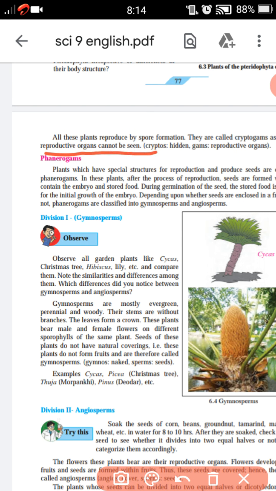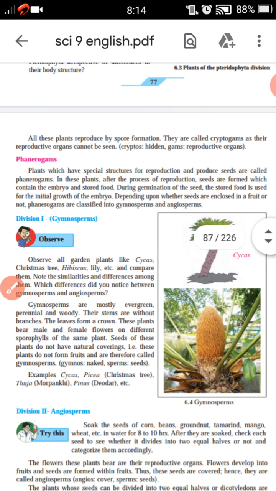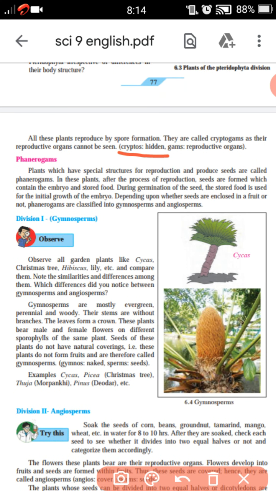That is why they are called cryptogams. Crypto means hidden, and gams means reproductive organ. Means in cryptogams, reproductive organs cannot be seen, and all these plants reproduce by spore formation.